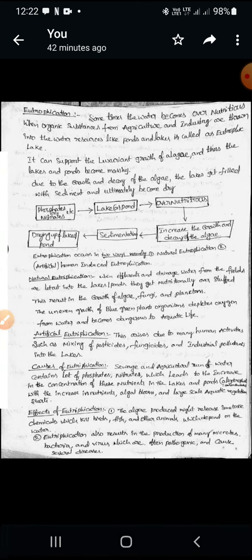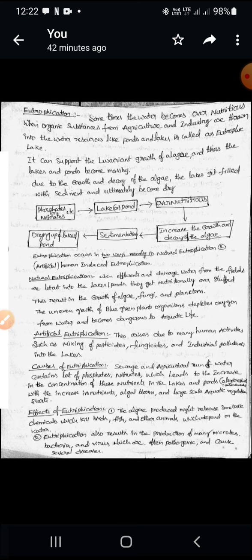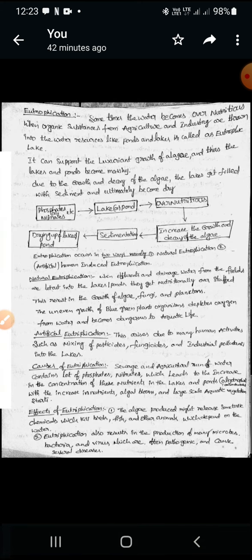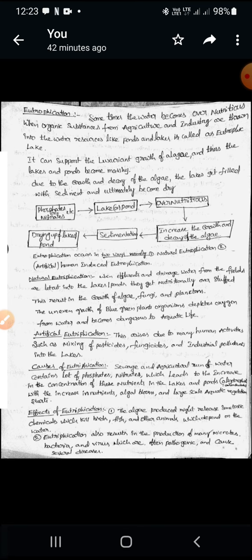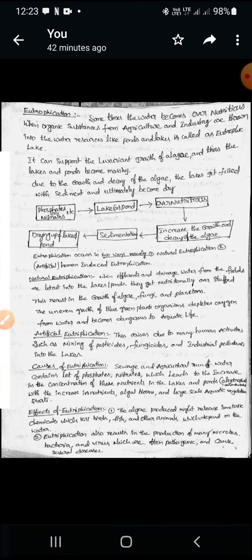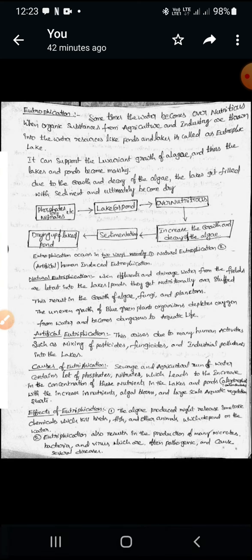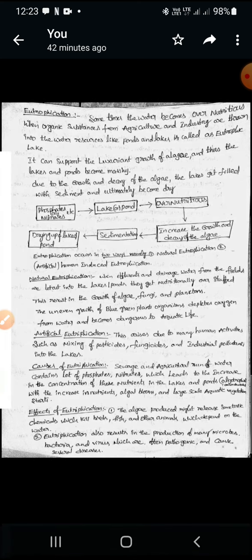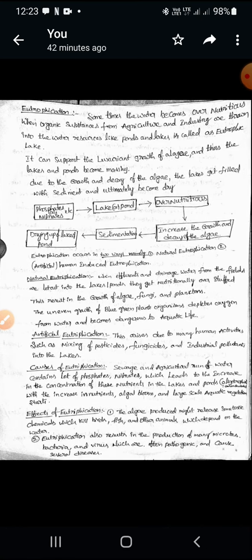The uneven growth of these phytoplanktons, fungus and algae causes depletion of oxygen. Already some oxygen is dissolved in the water, which is called dissolved oxygen. By using this dissolved oxygen, they grow unevenly, meaning they overgrow all over the pond. This is dangerous to aquatic life. Aquatic animals present in ponds and rivers can die due to this eutrophication when dissolved oxygen decreases.